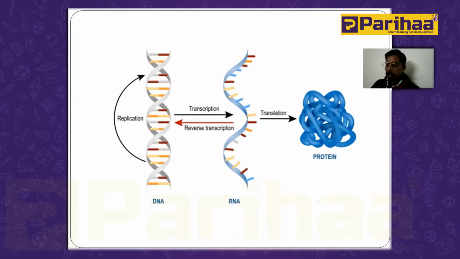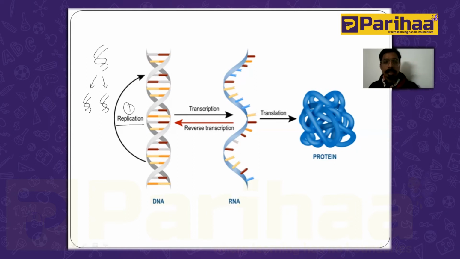The central dogma involves the first process, which is called replication. In this replication, one double-stranded DNA, or we can say one parent DNA, is converted into two daughter DNA by the process of the semi-conservative method.